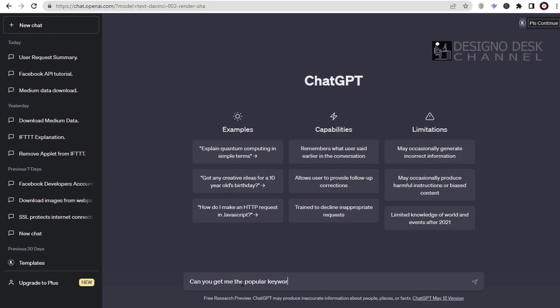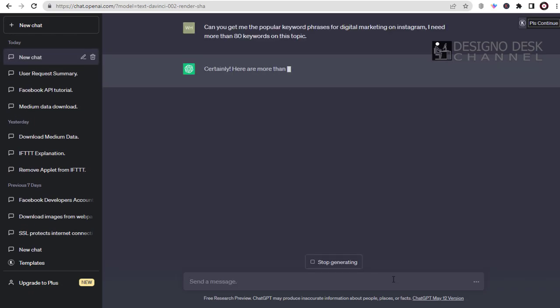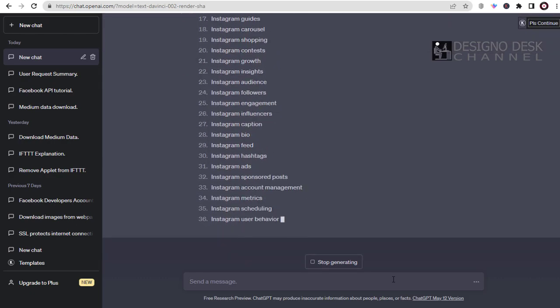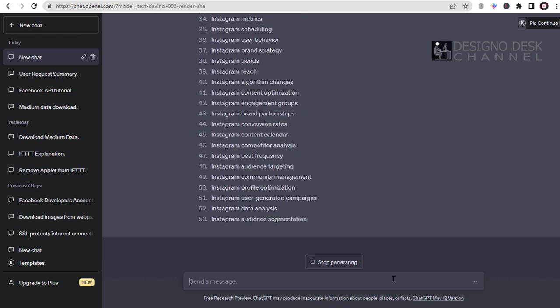Once we are logged into ChatGPT, we need to type in the query or ask ChatGPT like this. Can you get me the popular keyword phrases for digital marketing on Instagram? And again, I go on to mention I need more than 80 keywords on the topic. Immediately, ChatGPT has started typing the most probable keyword on the topic, one below the other.